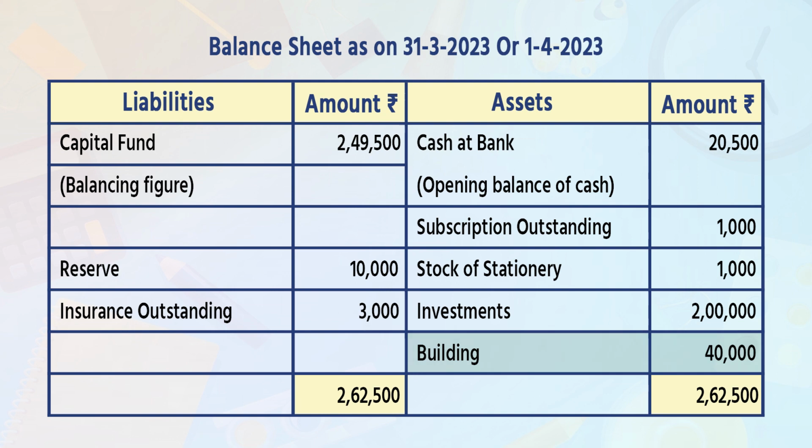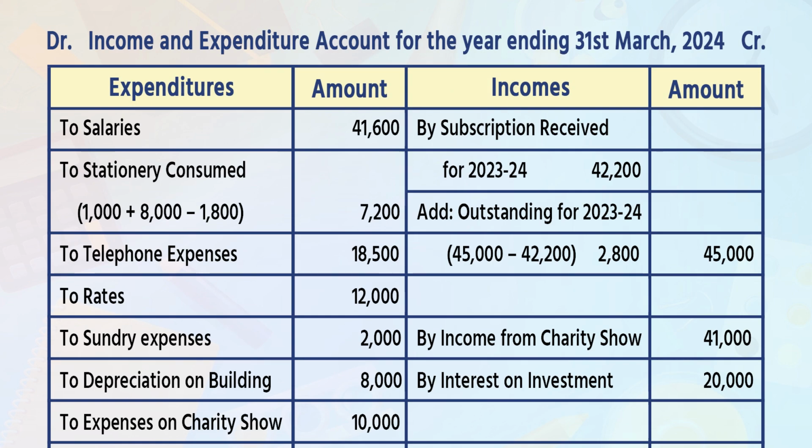Total of asset side is 2,62,500. Now, with the help of receipt and payment account, additional information and opening balance sheet, we will prepare income and expenditure account and balance sheet. Now prepare income and expenditure account for the year ending 31st March 2024.